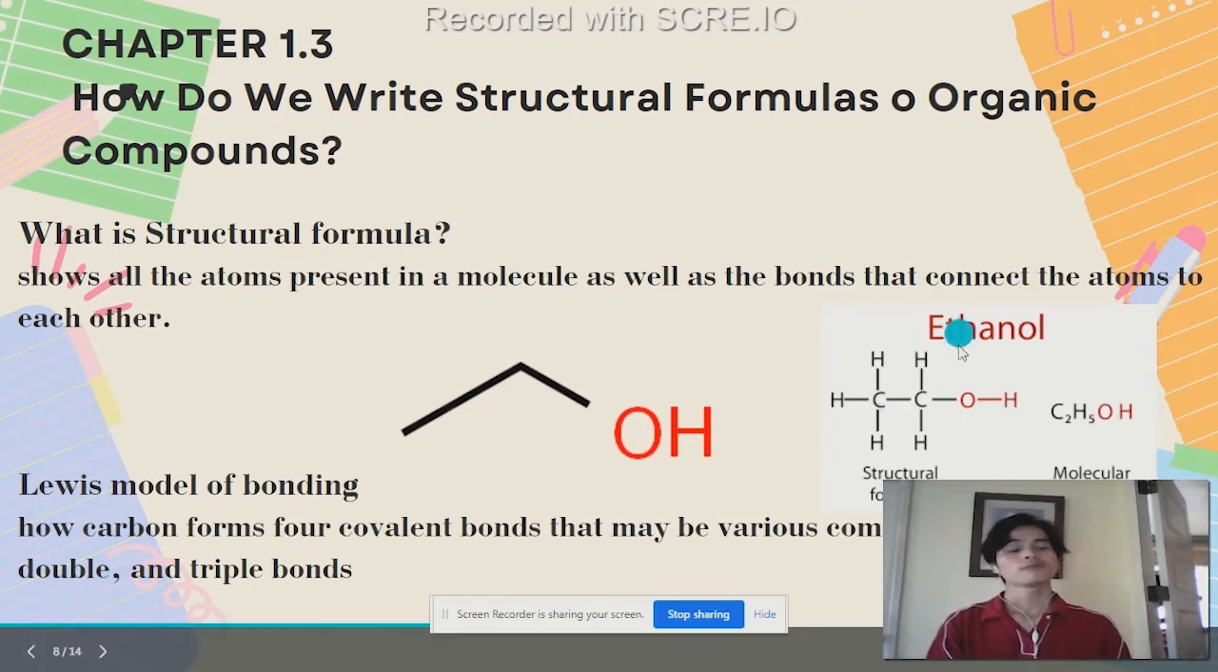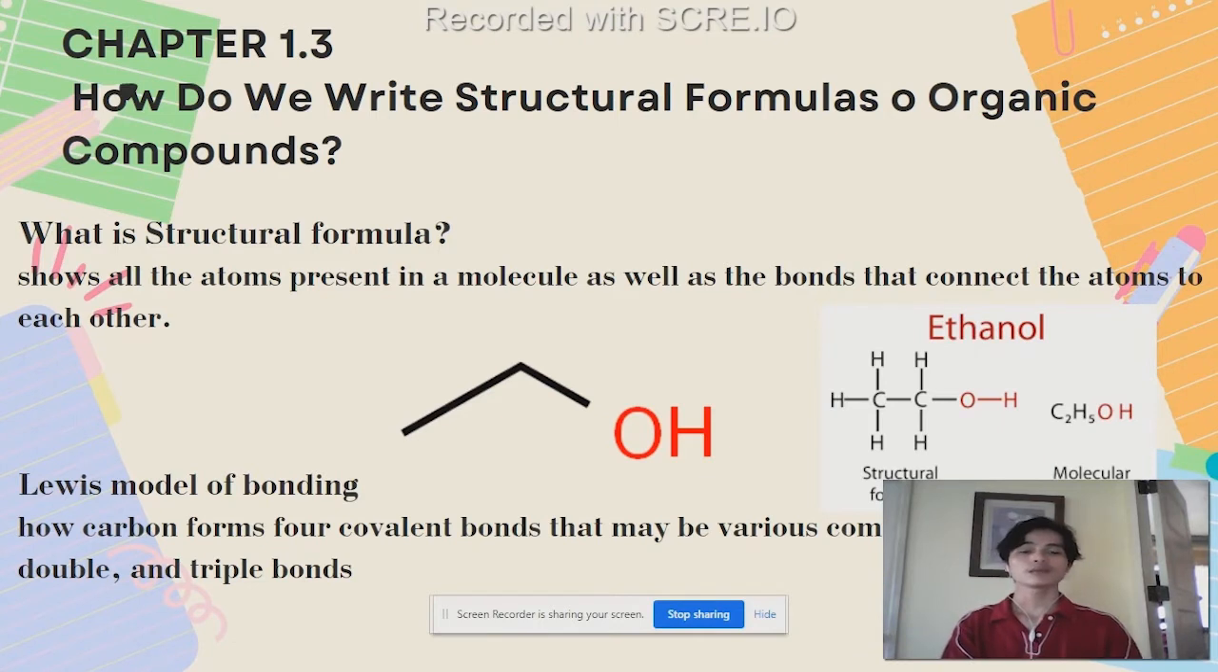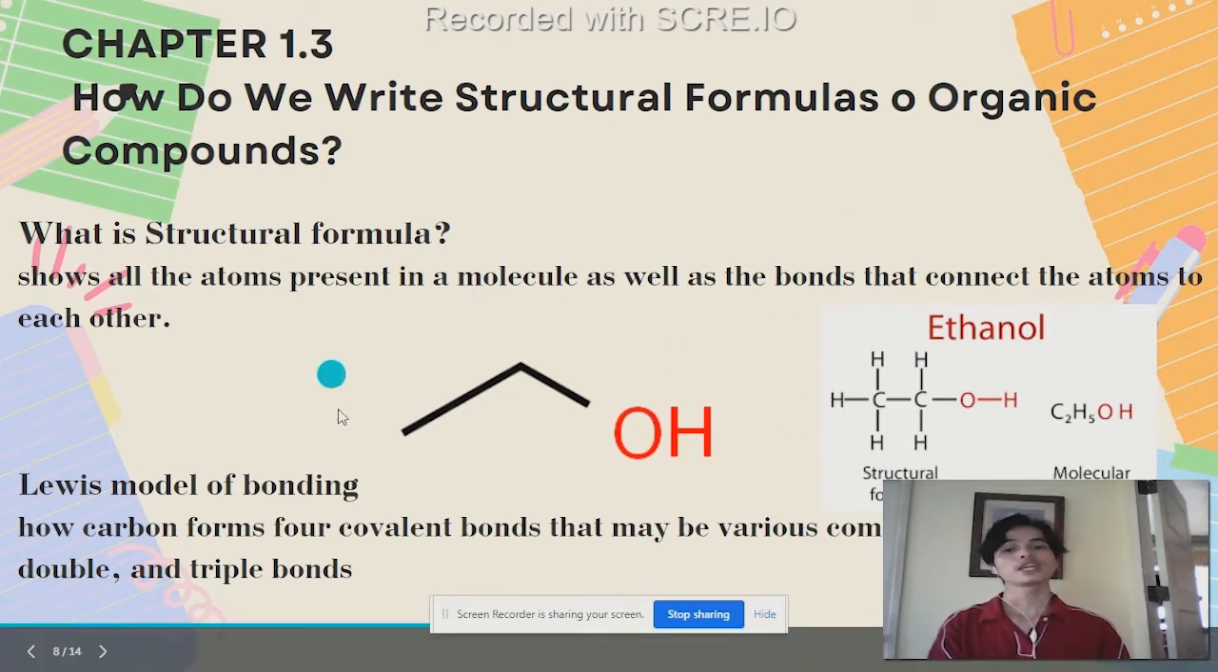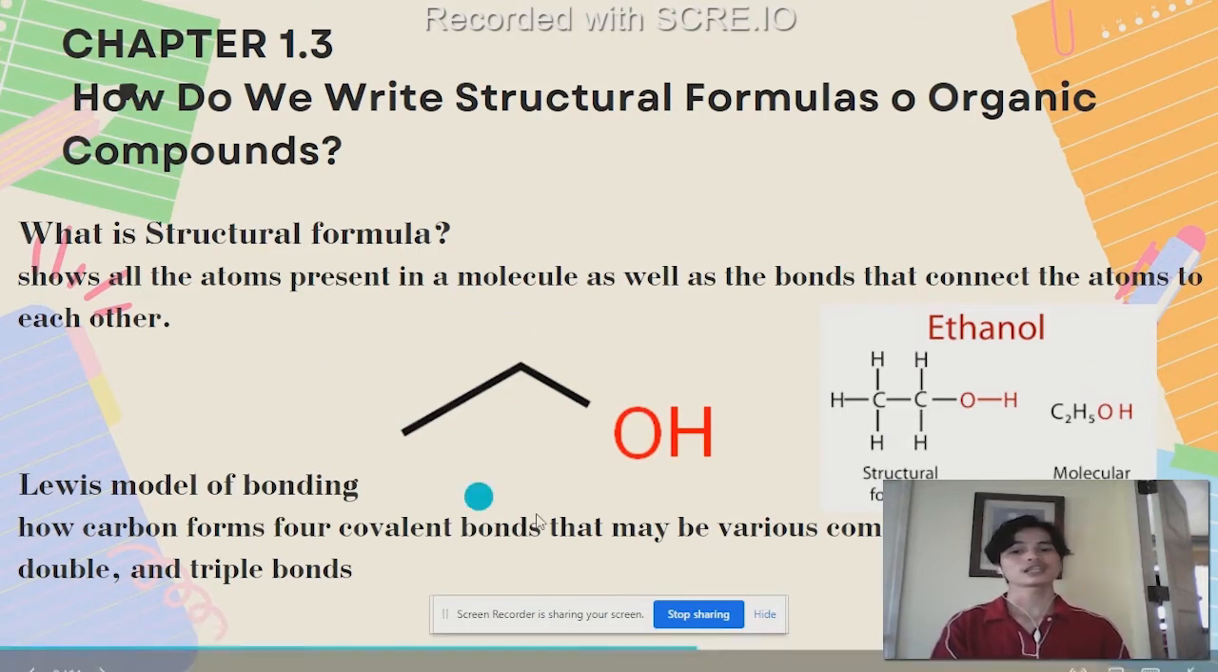Ethanol has the molecular formula C2H5OH. As we can see in its structure, the left carbon has three hydrogens attached to it. In the middle, we have two hydrogens, and on the right side, we have the alcohol group. That's why it is called ethanol. We also have here the zigzag structure of ethanol.